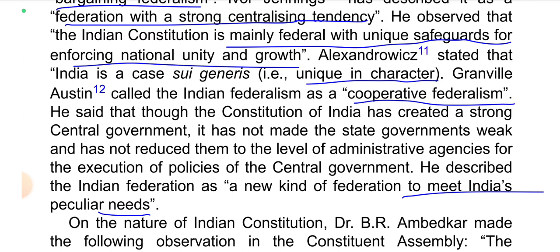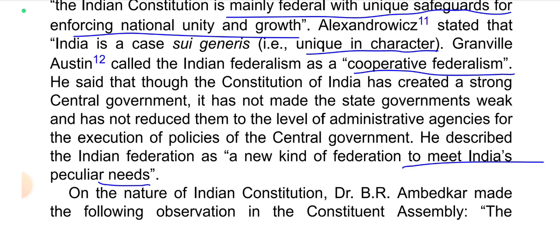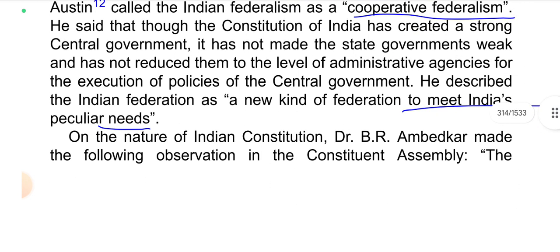Granville Austin called Indian federalism a cooperative federalism. He said that though the Constitution of India has created a strong central government, it has not made the state governments weak and has not reduced them to the level of administrative agencies for the execution of policies of the central government. He described the Indian federation as a new kind of federation to meet India's peculiar needs.